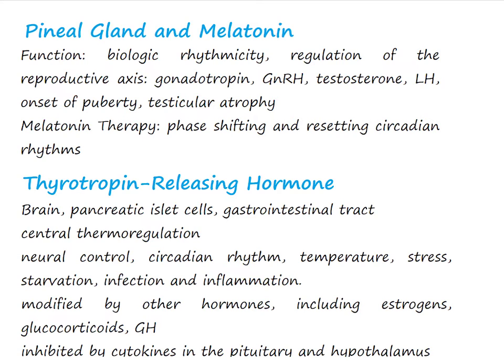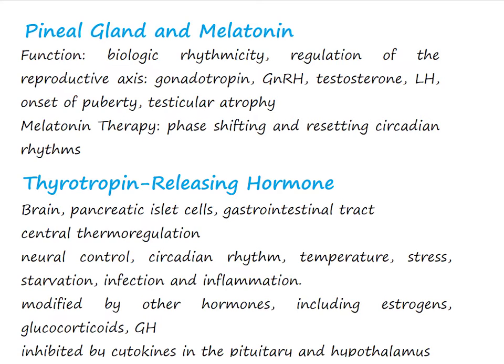Thyrotropin-releasing hormone is present in virtually all parts of the brain. It is also found in pancreatic islet cells and in the gastrointestinal tract. Central thermoregulation is the major non-hypophysiotropic action of thyrotropin-releasing hormone. Many depressed patients have a blunted thyrotropin response to it.